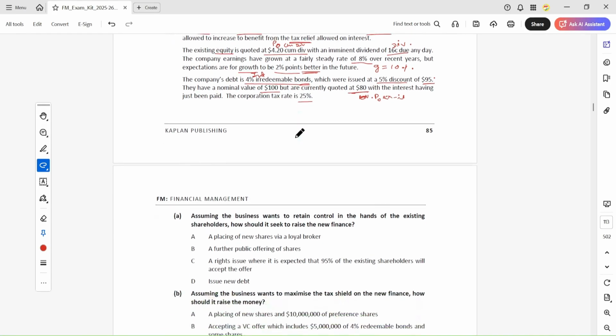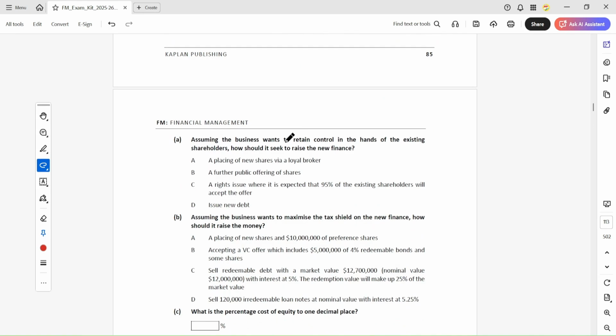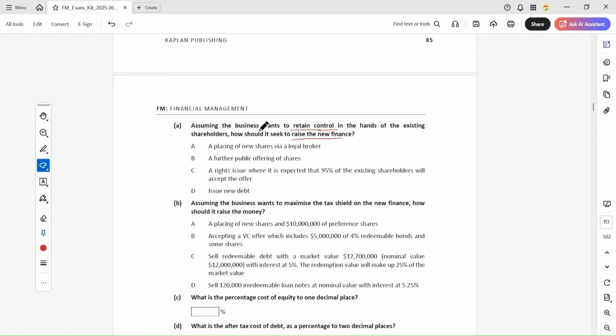Okay, so assuming the business wants to retain the control in the hands of existing shareholders, how should it seek to raise the new finance? So if the company wants to retain the control, how does it have to raise the finance?